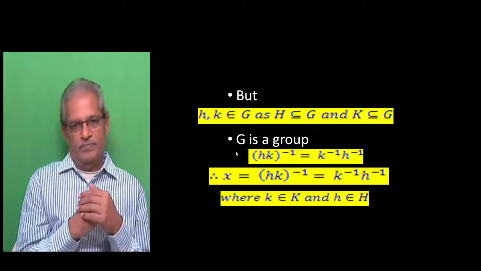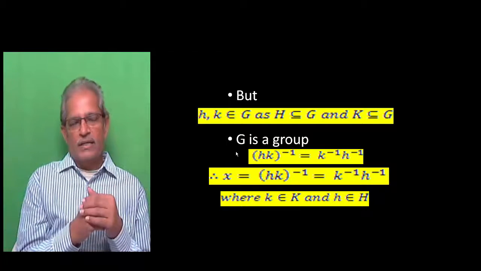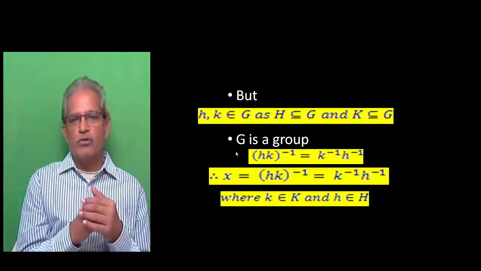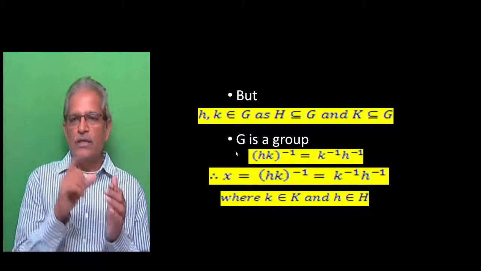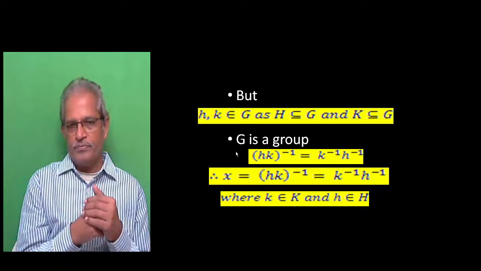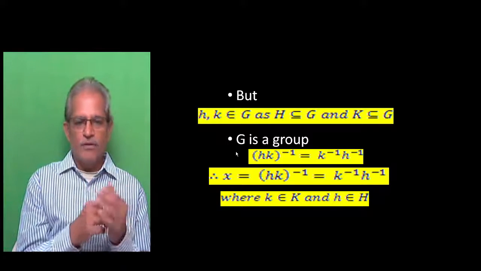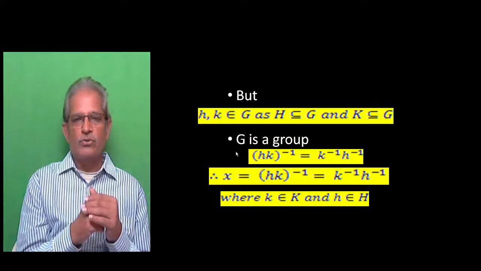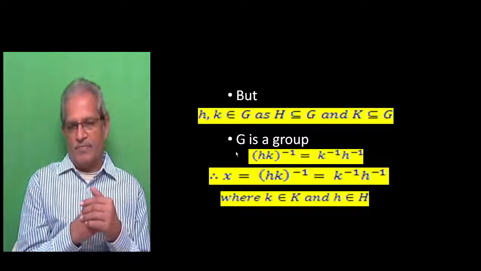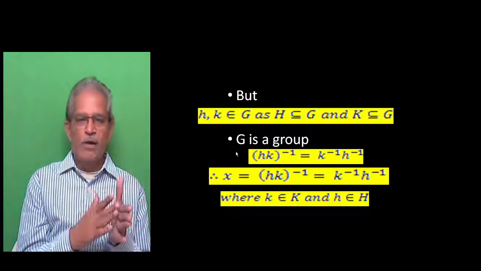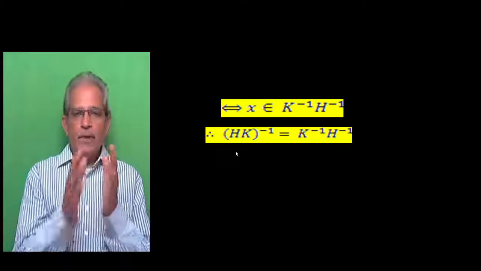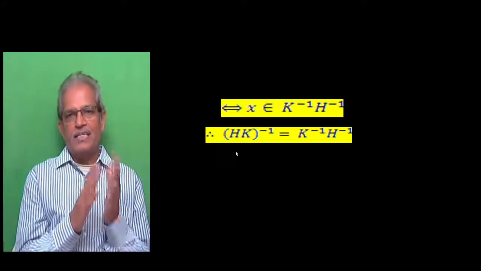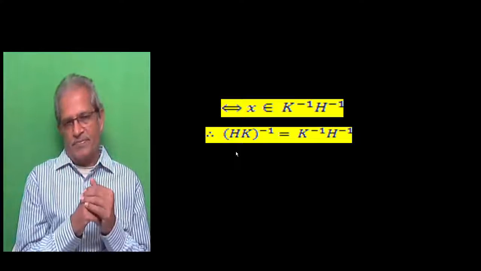G is a group, and we know that if two elements h, k belong to G, (hk) whole inverse will be equal to k inverse h inverse. So therefore, x is equal to (hk) whole inverse, that is k inverse h inverse, where k belongs to capital K and h belongs to capital H. This implies and is implied by x belongs to K inverse H inverse.